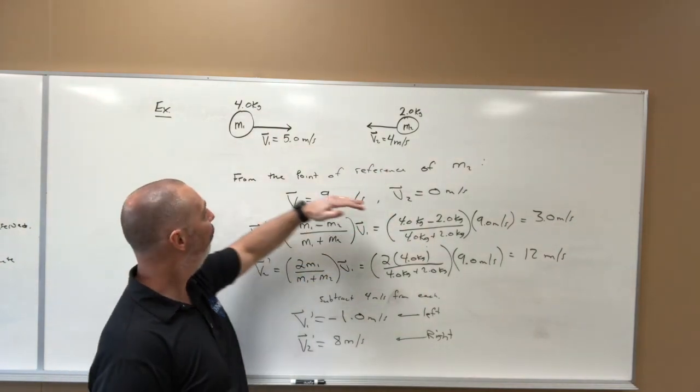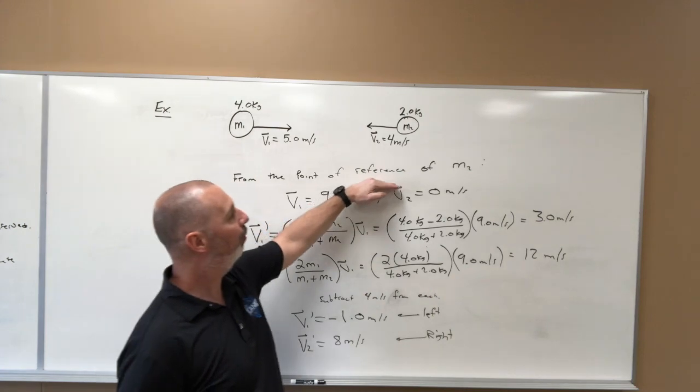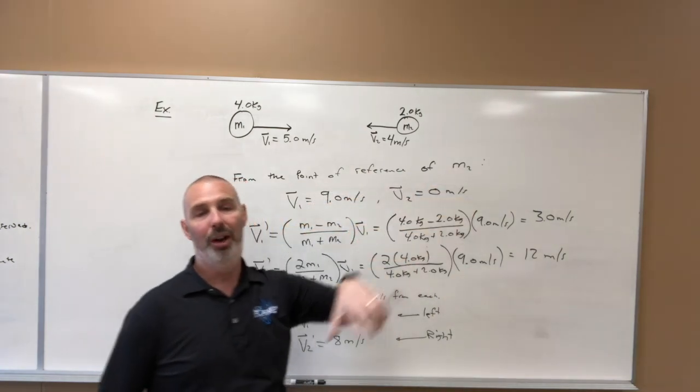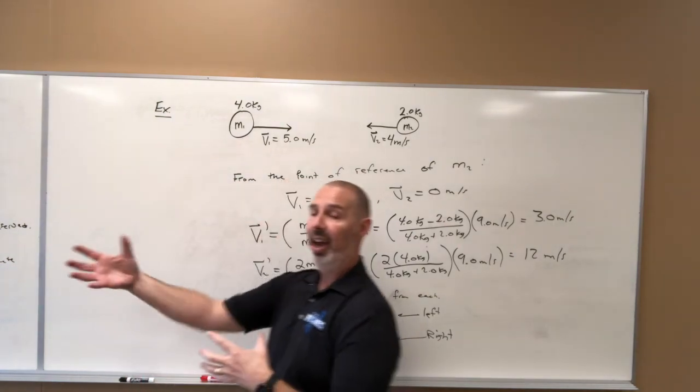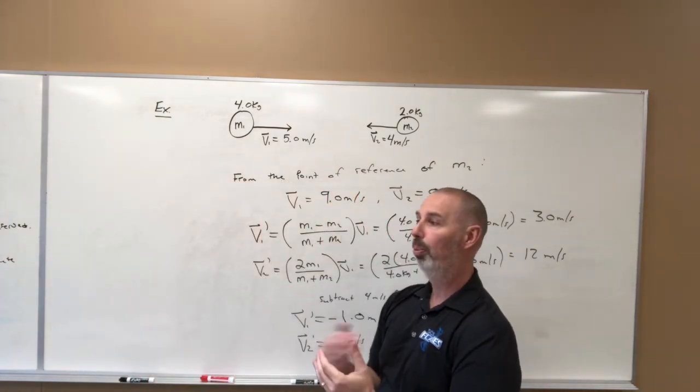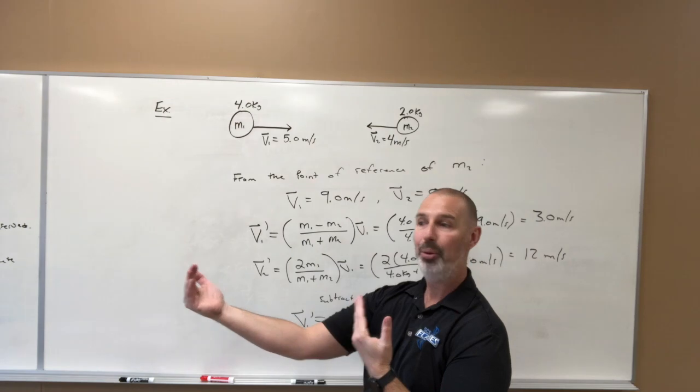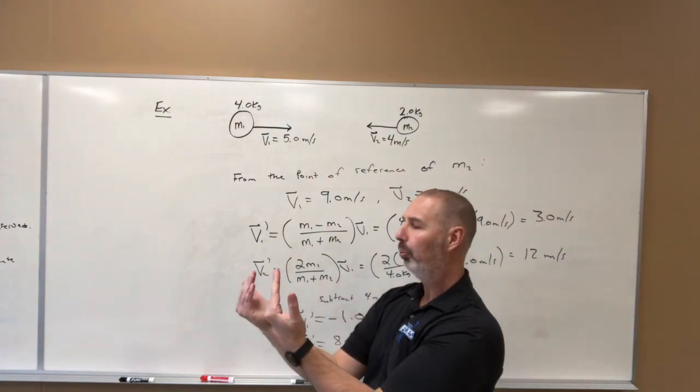But if we go from the point of reference of m2, so if you're m2 and you're looking at m1 approaching you, if you're approaching m1, kind of like driving on a highway and having cars approach one another, right?